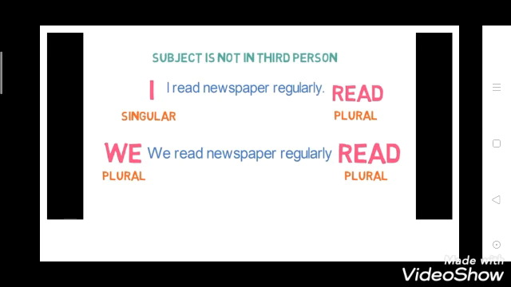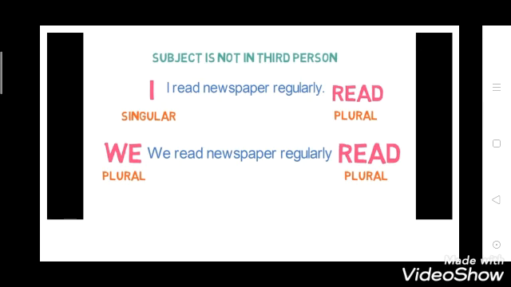Now here the subject is not in the third person. For example, I read newspaper regularly. Here I is singular and read is plural. Now see the second, we read newspaper regularly.